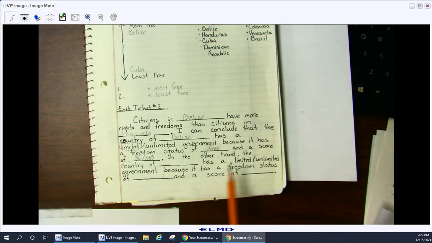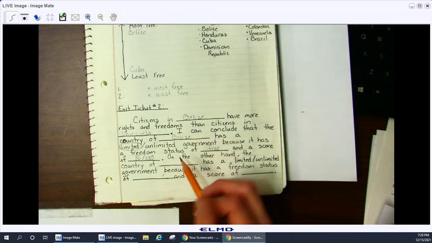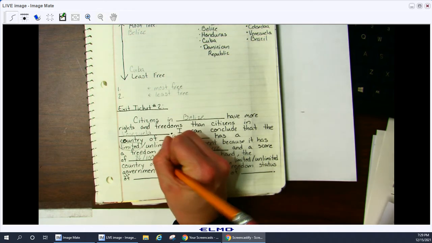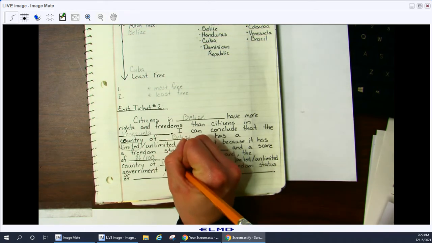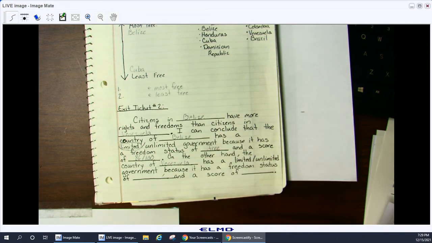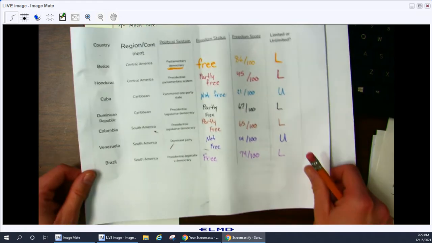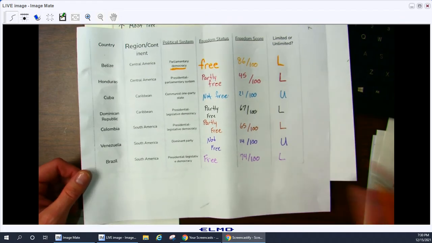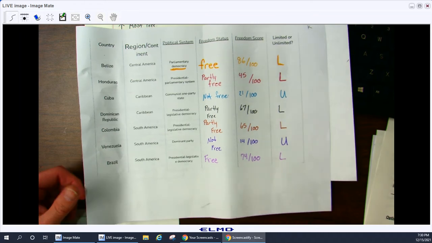On the other hand, the country of blank, so I'm going to write Venezuela, because I'm comparing Belize and Venezuela, has a, and if I look back at my chart, what does Venezuela have? Venezuela has an unlimited government.